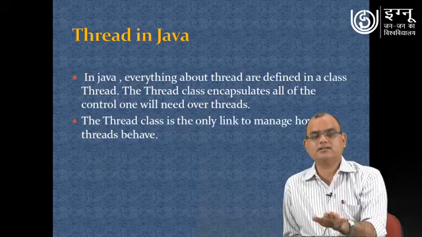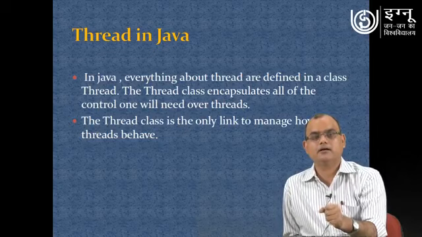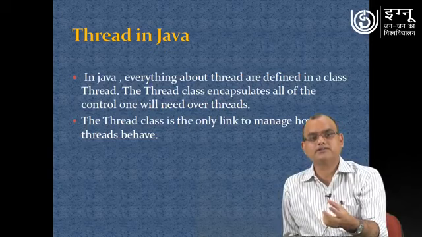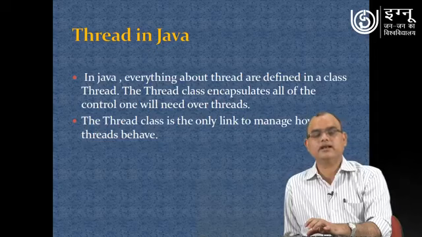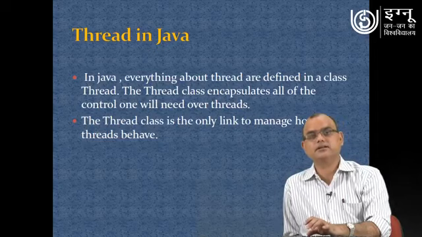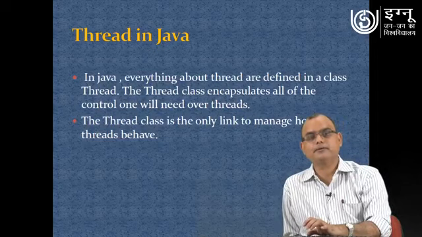The Thread class is a very important class provided by the Java environment, as part of the Java API. We will see how, using the Thread class, we can create our own thread, and how different methods of the Thread class we can use to perform different activities.